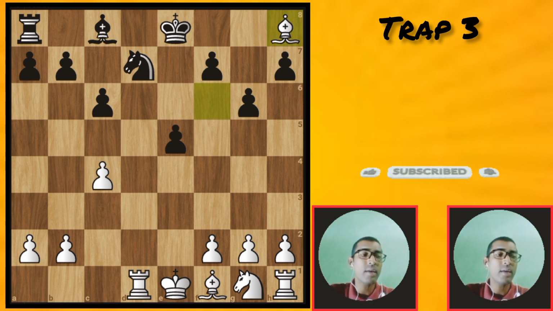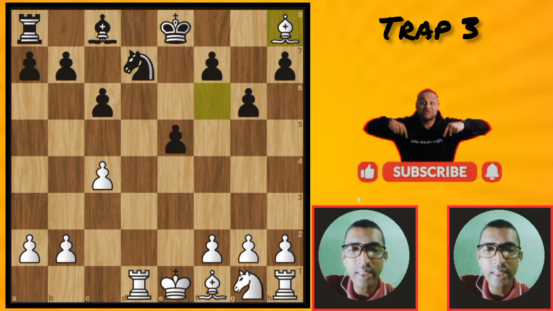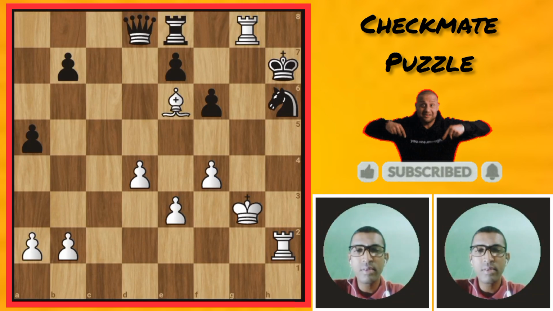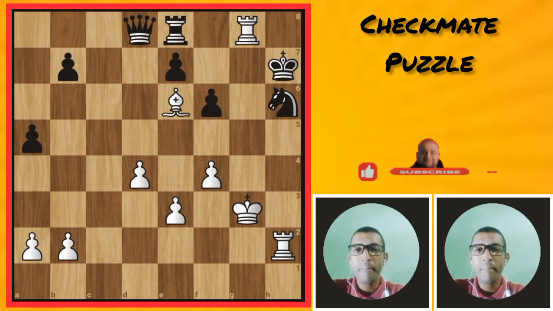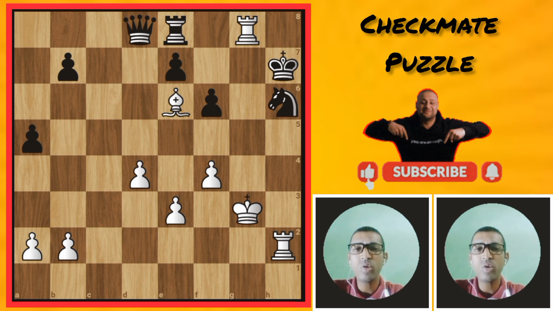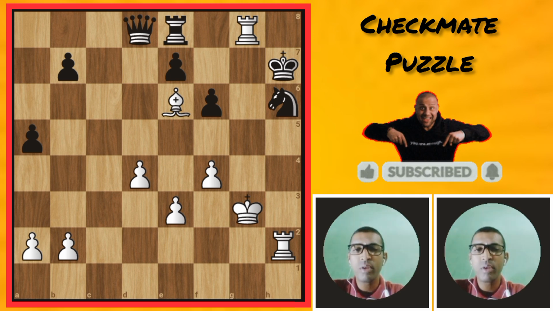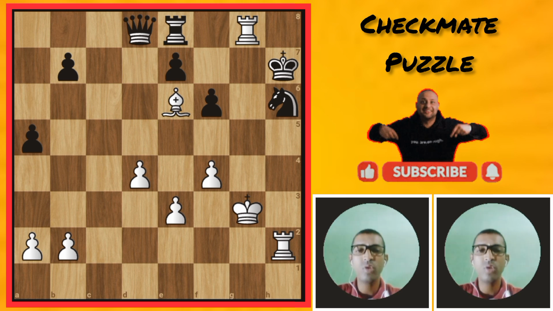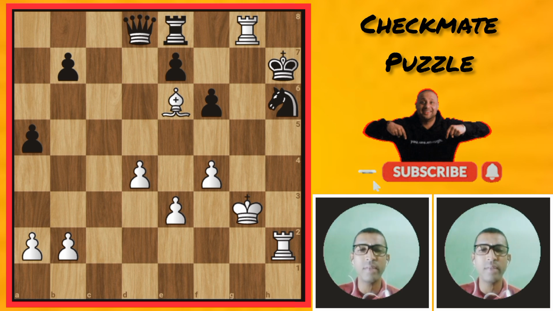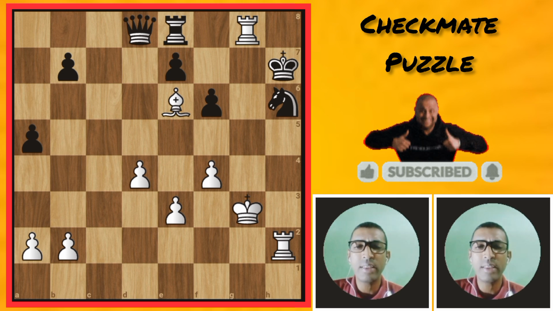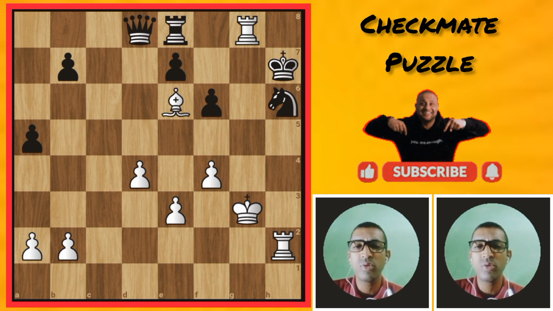Okay, we can go to checkmate puzzle time. Hello chess friends and chess lovers, this is checkmate puzzle time. First move is white's turn. In 3 moves, white wins by checkmate. I am going to give you 30 seconds only. You need to find the right answer. If you know the answer, please share your answer below in the comment section. If you don't know the answer, don't worry. After the 30 seconds, I am going to give you the right answer.